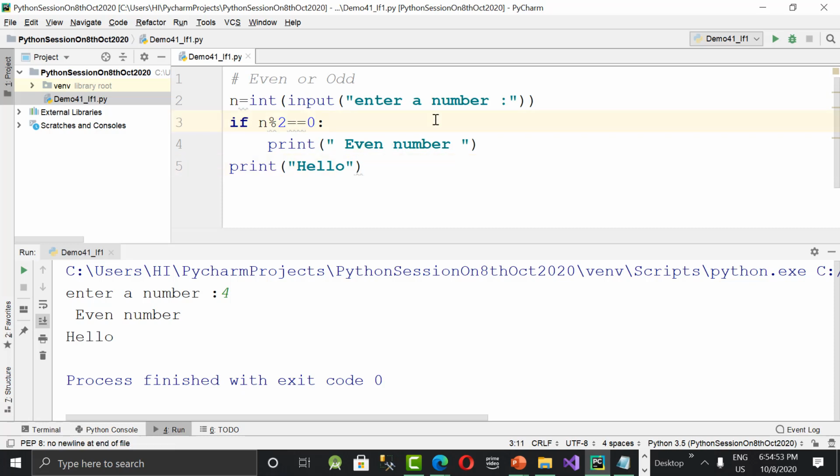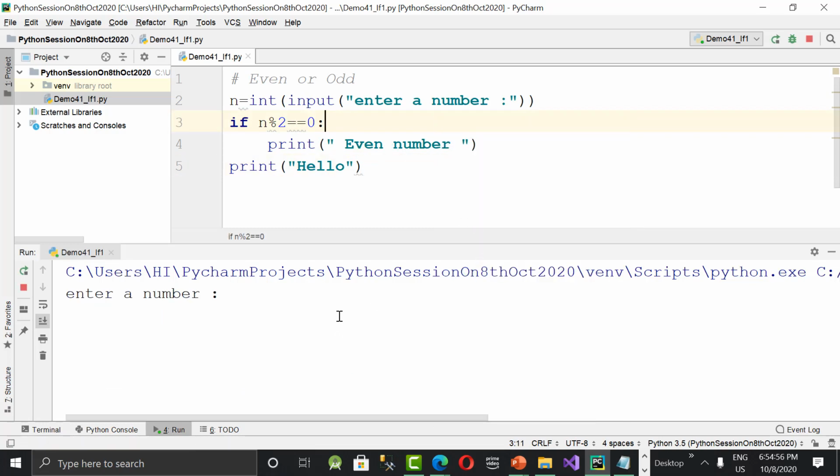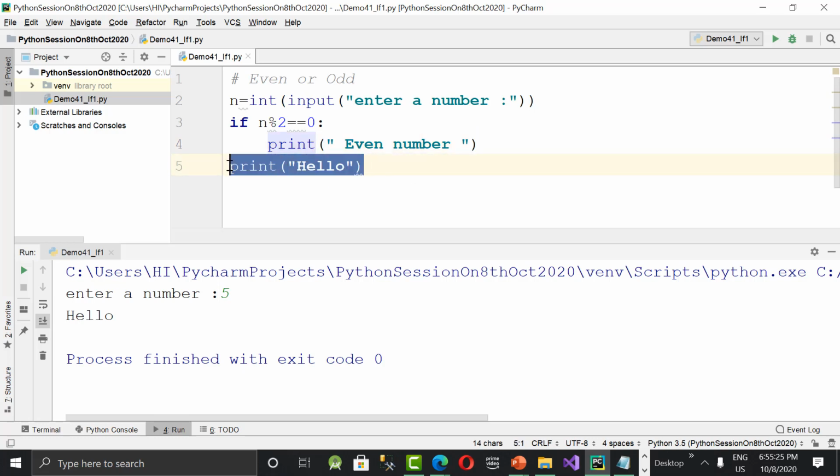Let's run it again. Next time I'm giving 5. Actually, 5 is not an even number. So is 5 mod 2 equal to 0? No. So if this is false, even number won't be printed. But what about hello? Hello will be printed 100% irrespective of the if suite. Let's run it and check it out. I gave 5 now. Press enter. See the output now. Even number is not printed because the condition is false. So it will come out of the if, and then line number 5, print hello, will be printed 100% irrespective of the if condition.